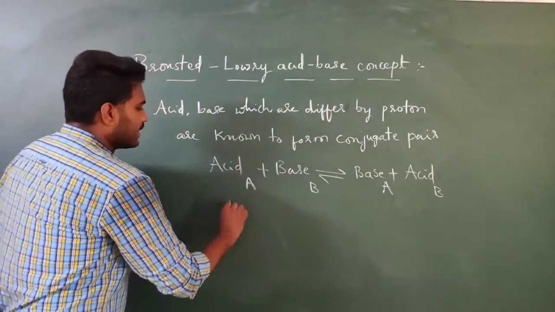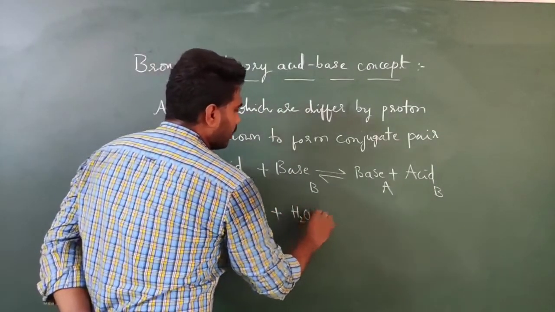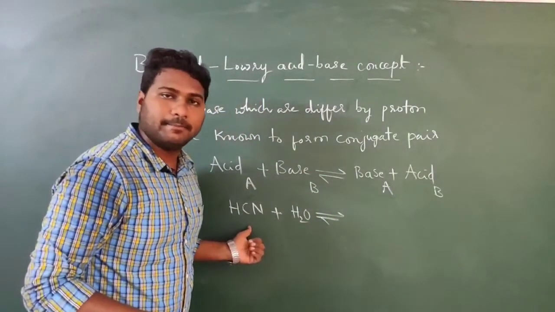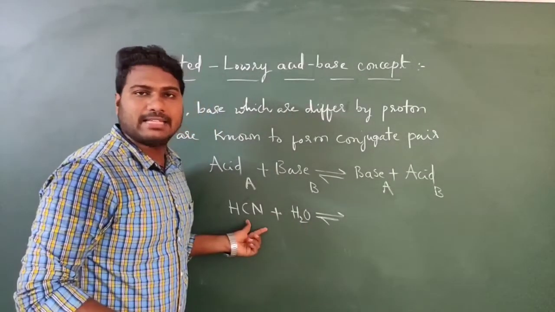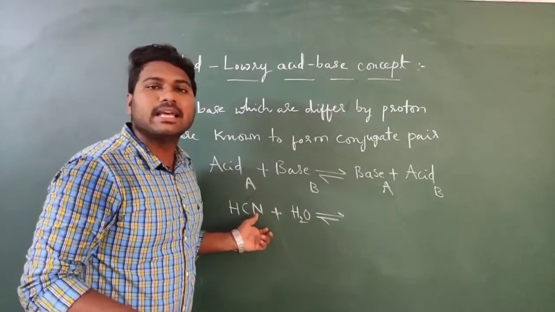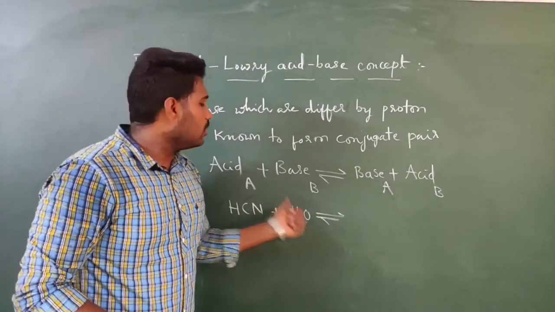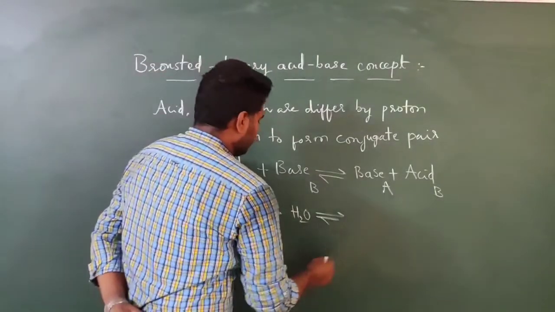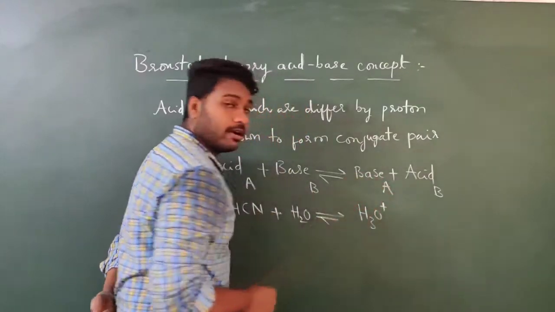So if you consider the reaction between HCN and water, hydrogen cyanide with water, this HCN will act as an acid and it will donate a proton to water. After accepting the proton from HCN, this water will become the hydronium ion.